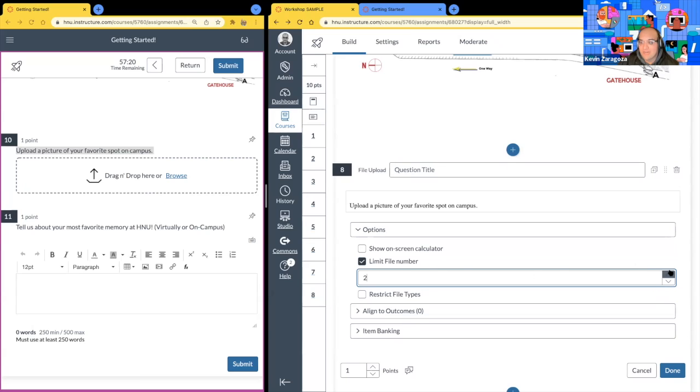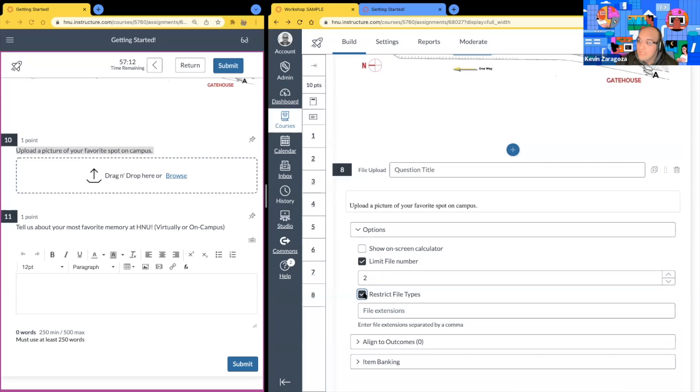We can type it in, or over here on the right, we can just use those arrow keys to increase or decrease the amounts. We can also restrict the file types. So if you're only looking for PDFs, right? And sometimes you have students who are submitting Pages, which is Apple's version of Microsoft Word. If you're requesting students to submit a Word version because you would like to do everything in Word, because Word has a very nice review feature, for example, you can limit that extension here as well, or restrict it. Okay, so PDF, JPEG, PNG, Pages, Word, Excel, CSV, you can specify that here.